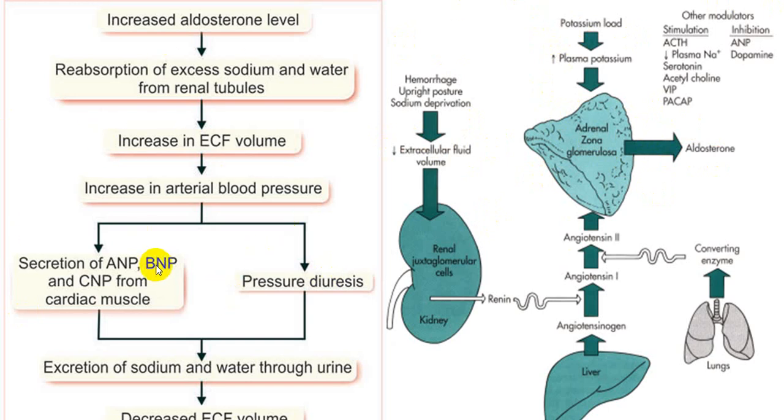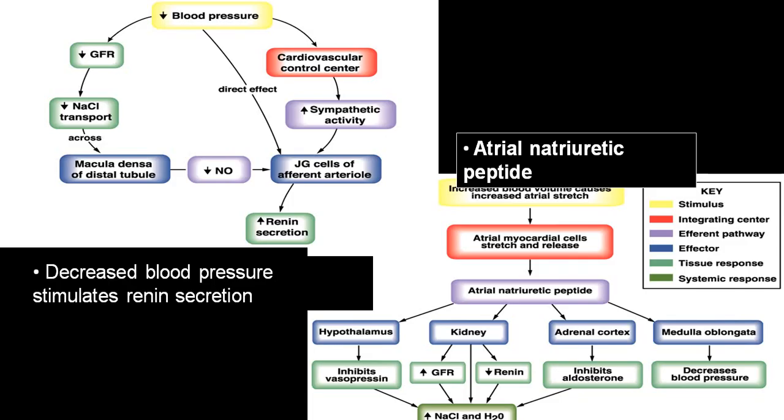So secretion of ANP, BNP and CNP will inhibit aldosterone directly, and that will be the way it will be acting. So these are all the different actions for control of aldosterone. I'm skipping over this. This is ANP action, how exactly it is acting. ANP will be acting at the hypothalamus level, kidney level, adrenal cortex level by inhibiting the aldosterone, and acting at the level of medulla also, and helping control of sodium balance, water balance, blood pressure and blood volume.